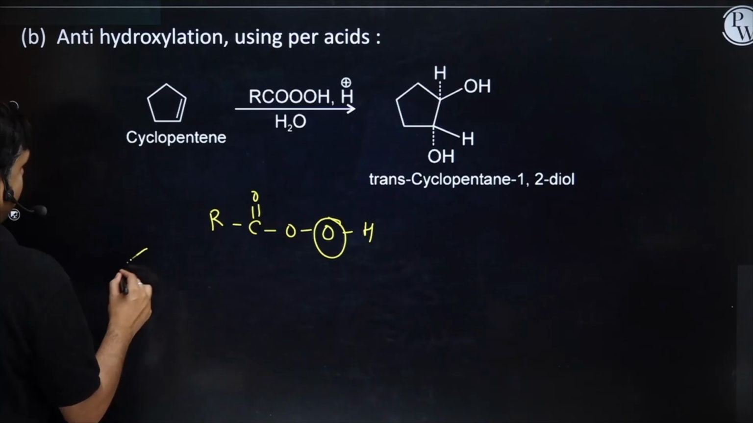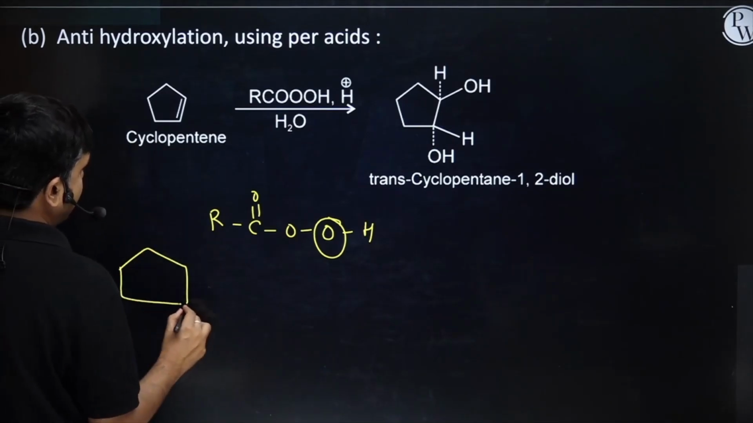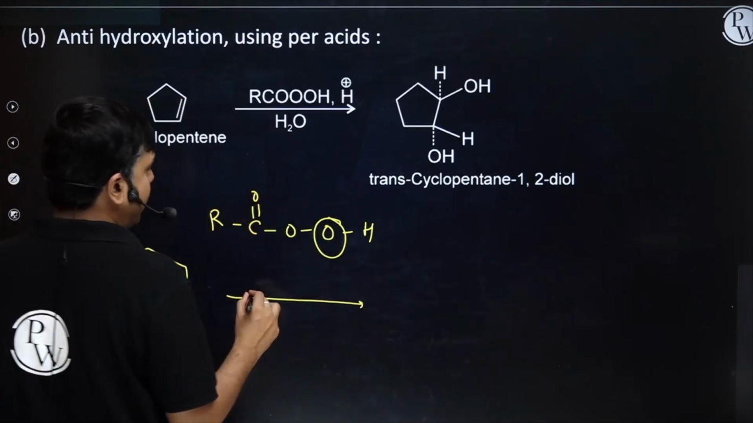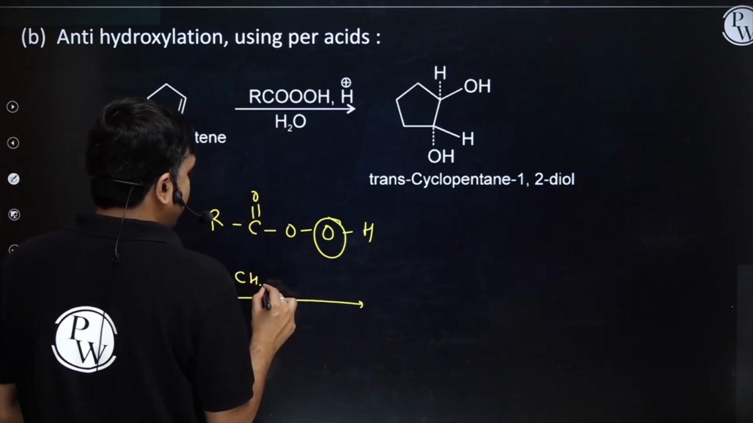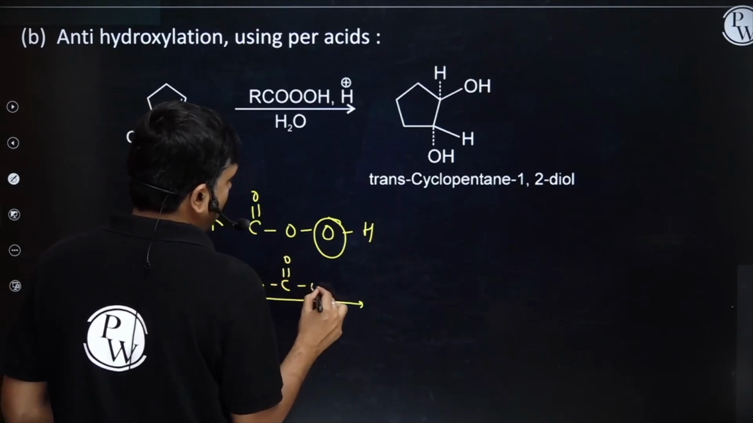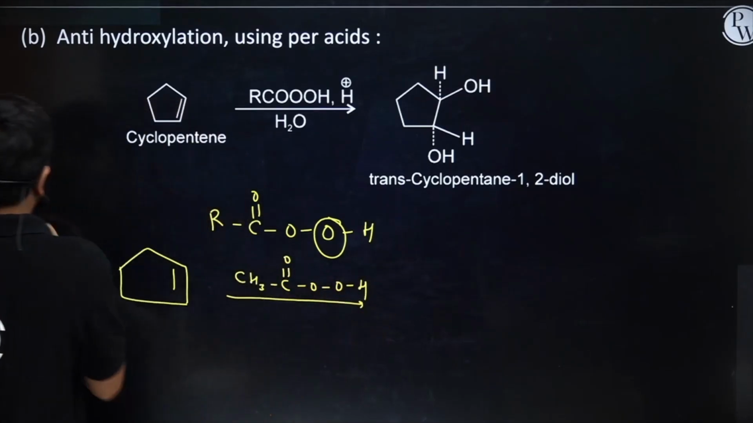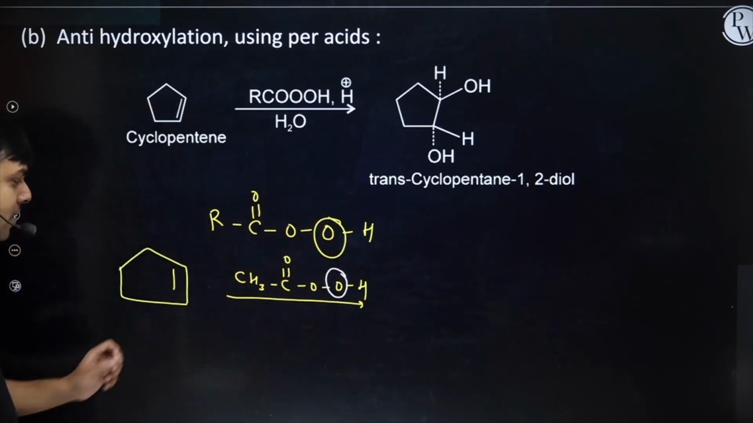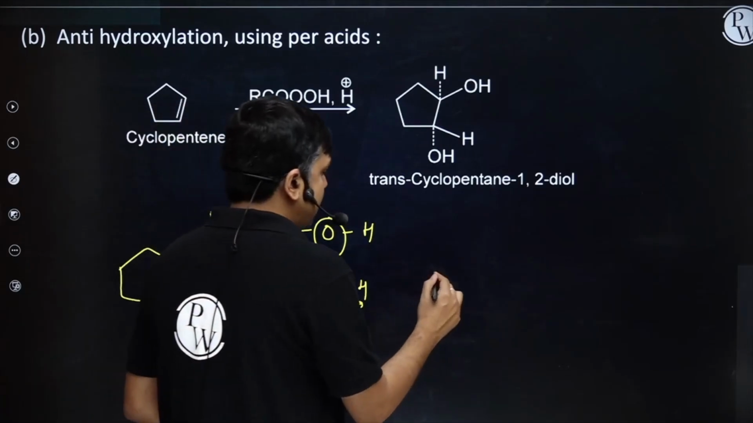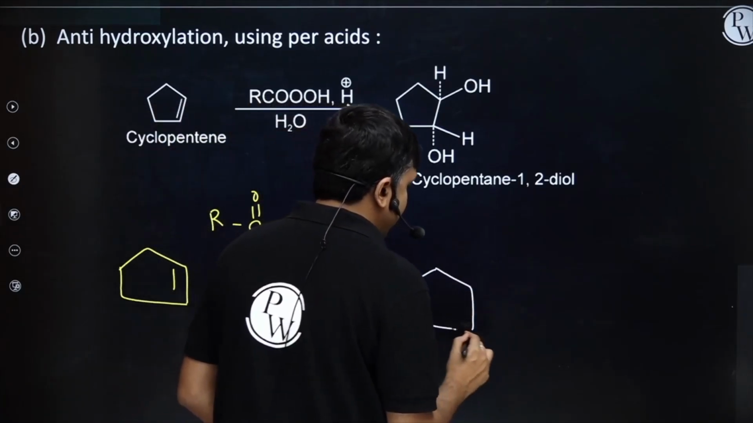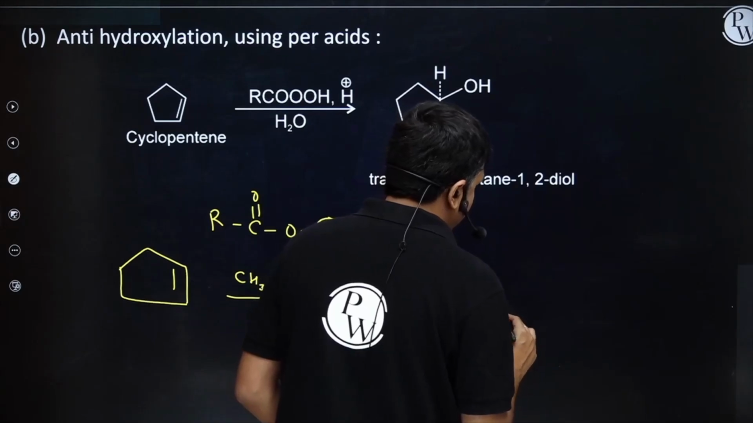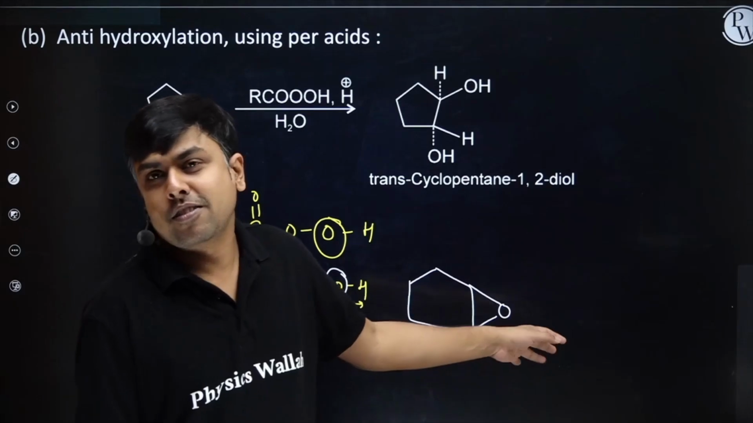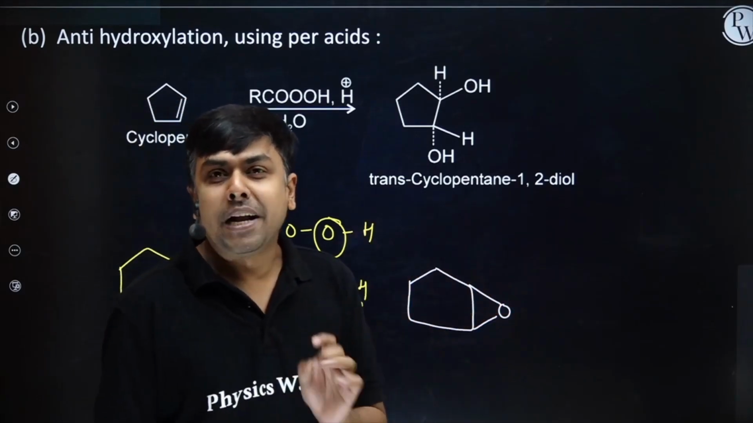So if I'm having an alkene, cyclopentene, and it's treated with a peracid, any peracid, let's suppose this one, CH3, C double bond O, O, O, H. What is it going to do? Simply remove one oxygen from here and form a 3-member cyclic ring, that is an epoxide ring. Okay, now I'm having a formation of a 3-member epoxide ring on this cyclopentane.